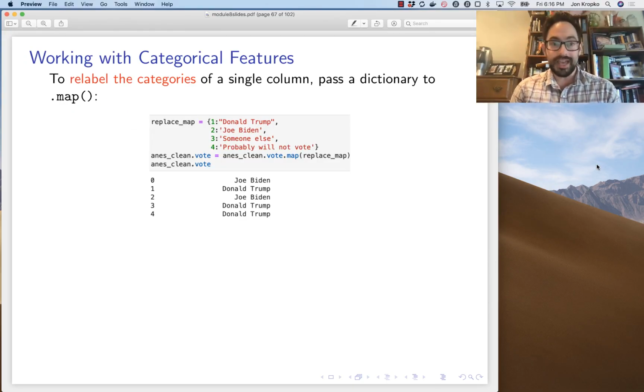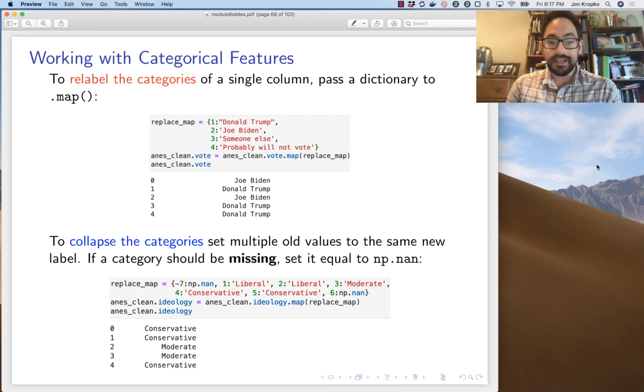Now, let's talk about categories. I can relabel the categories of a single column by passing the dictionary to the map function. So I create a dictionary replace map. In that dictionary, I have the numeric value and then the label that's going to go onto it, right? So 1 is going to be labeled with Trump, and 2 with Joe Biden, and 3 with somebody else, and so on. And then I apply it to a particular single variable, vote, so ANES clean .vote.map, and then passing that dictionary.